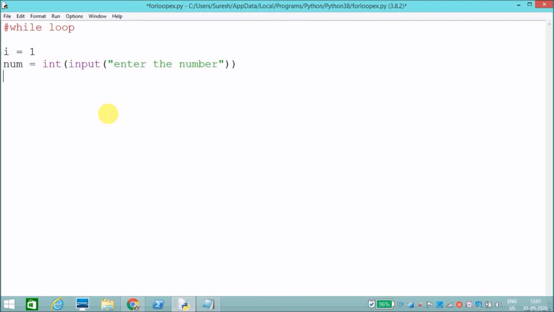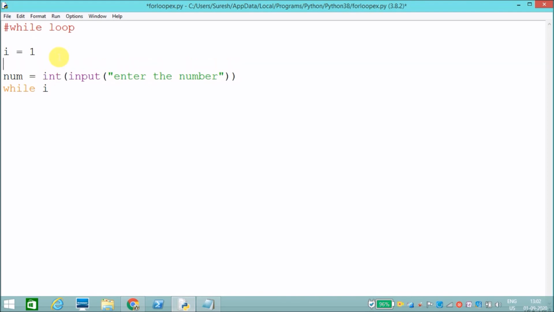Once the number is entered, while I, you can also create a max, I need to print up to 10, right? While I is less than or equal to 10.